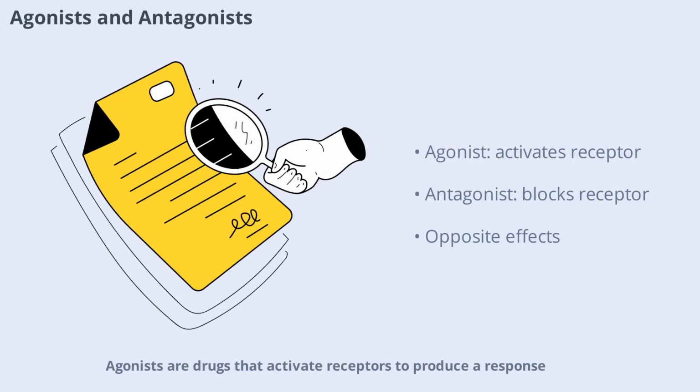Agonists are drugs that activate receptors to produce a response, while antagonists block receptors and prevent a response. For example, morphine is an agonist at opioid receptors, producing pain relief, while naloxone is an antagonist that can reverse opioid overdose. Knowing the difference between agonists and antagonists is key to understanding how drugs can have opposite effects in the body.